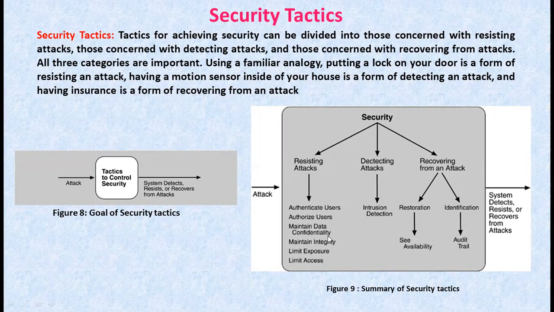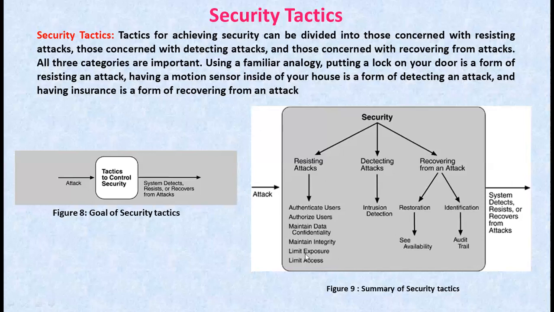And the fourth one is maintain integrity. Here data should be delivered as intended. It can have redundant information encoded in it, such as checksums or hash results, which can be encrypted either along with or independently from the original data.